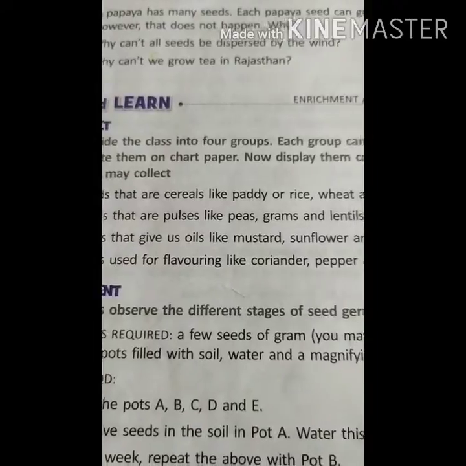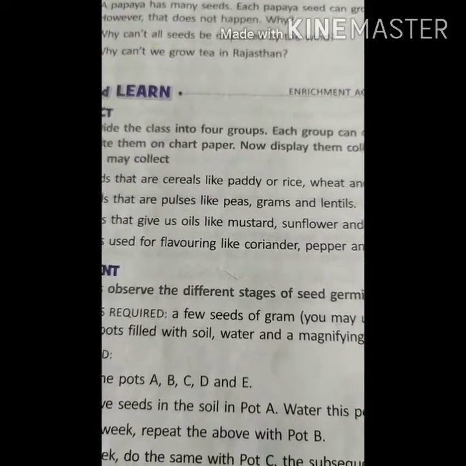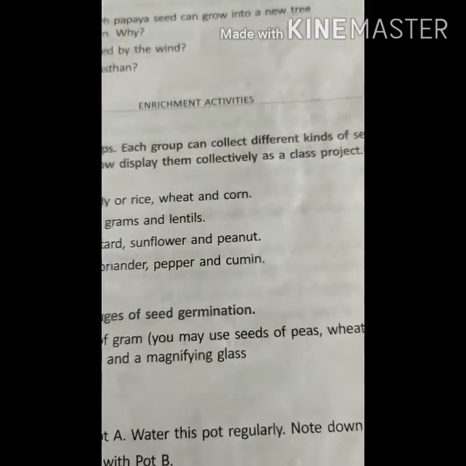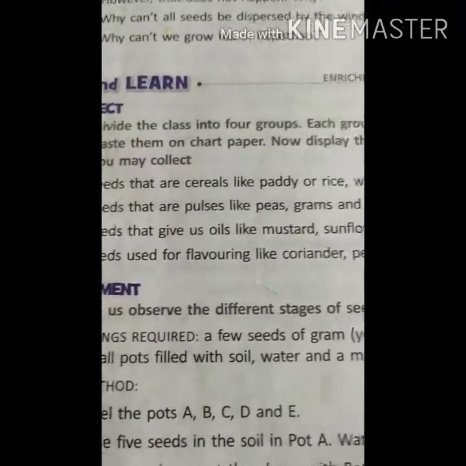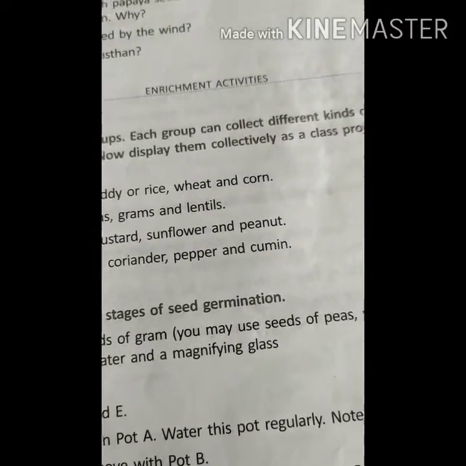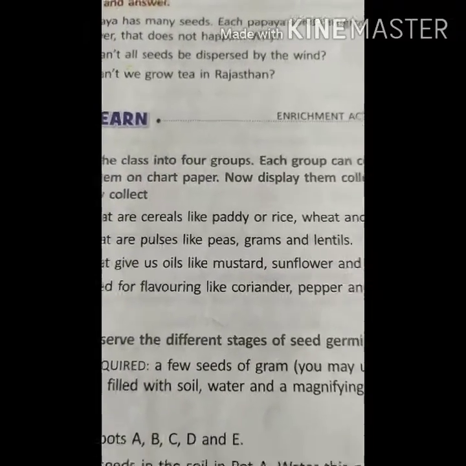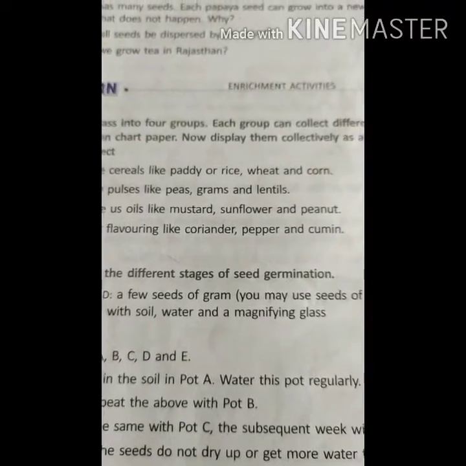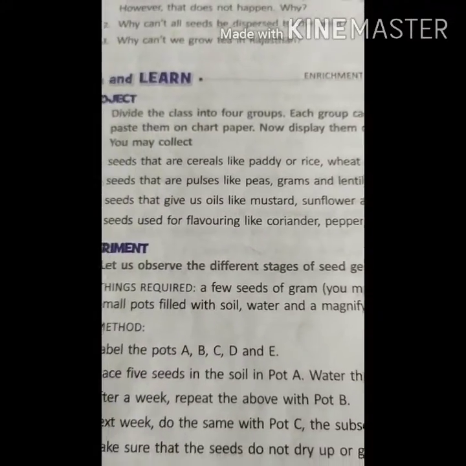Seeds that give us oil such as mustard, sunflower and peanut. Okay. Seeds used for flavoring like coriander, pepper and cumin. Okay. This you can find out. Everything you will get in your home, beta. Everything. You need not go to do the chart.